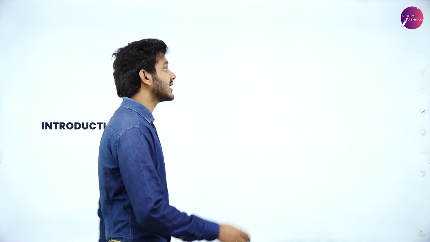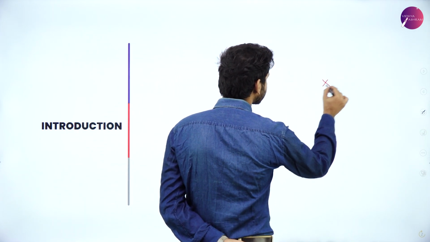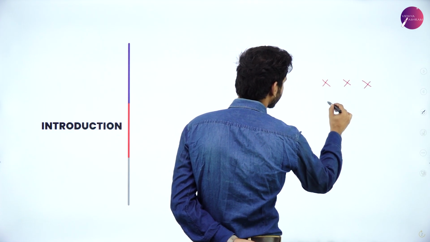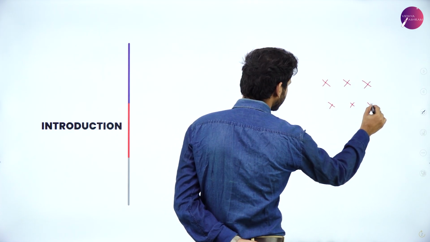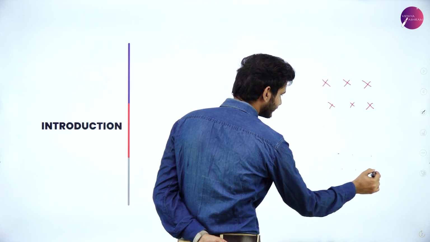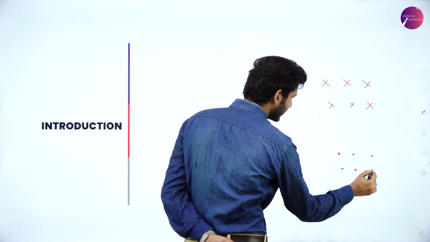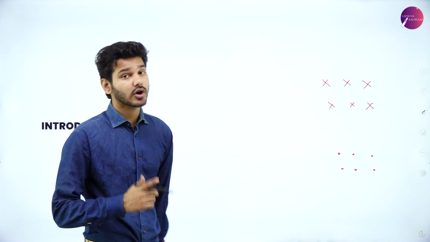Some of the basic things you need to understand before we get into this chapter is that the magnetic fields are generally represented like this, or like this. That is, we represent the magnetic field using dots or crosses.